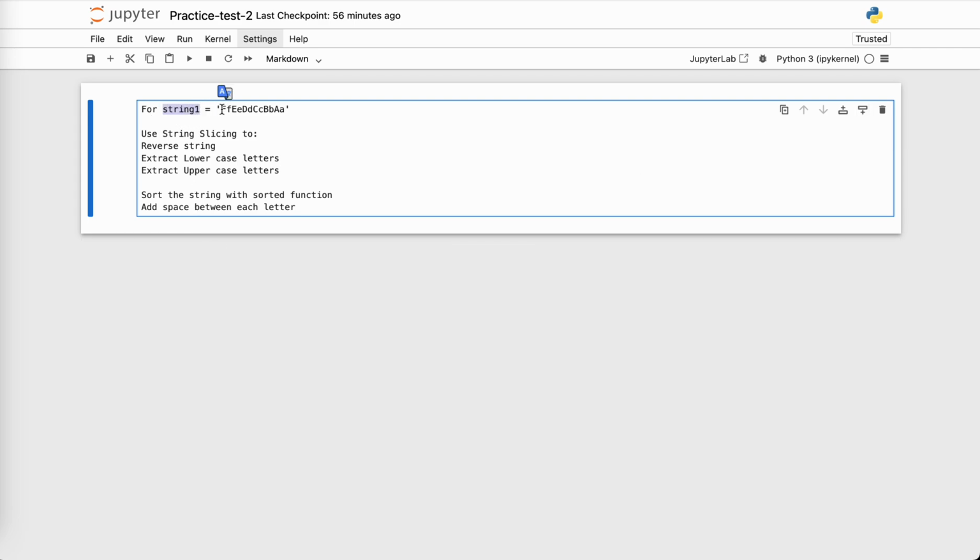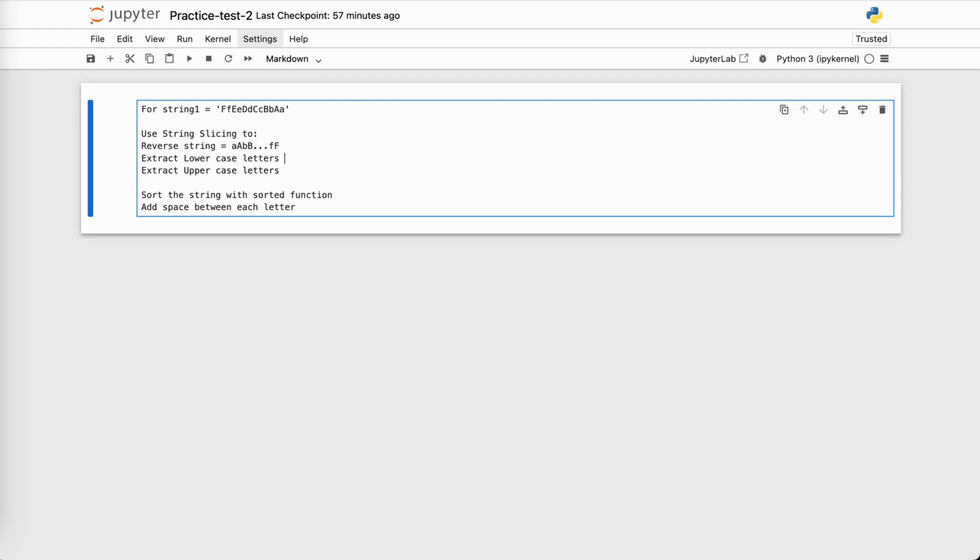For string 1, the value is FF, EE, so on and so forth until AA. Each character is in alternate case, meaning that the first character is uppercase, the second character is lowercase, and the string is A to F but in reverse. So what is the question here? It is to use string slicing to reverse the string, meaning that from FF to AA, we have to get an output something like AA, BB till FF.